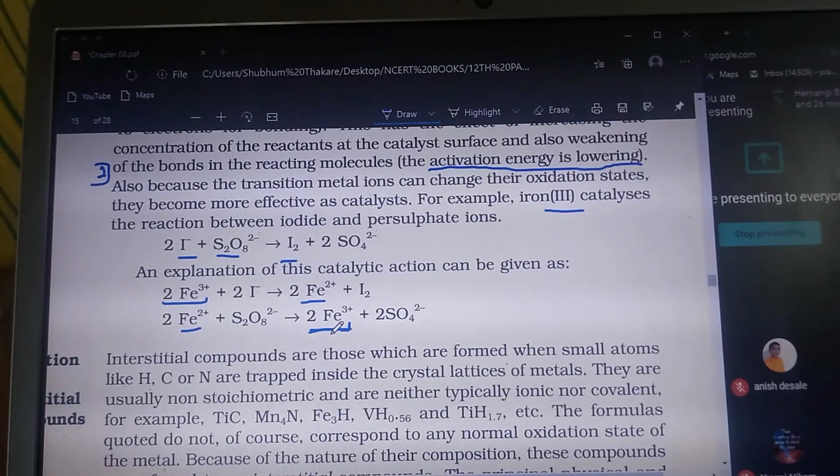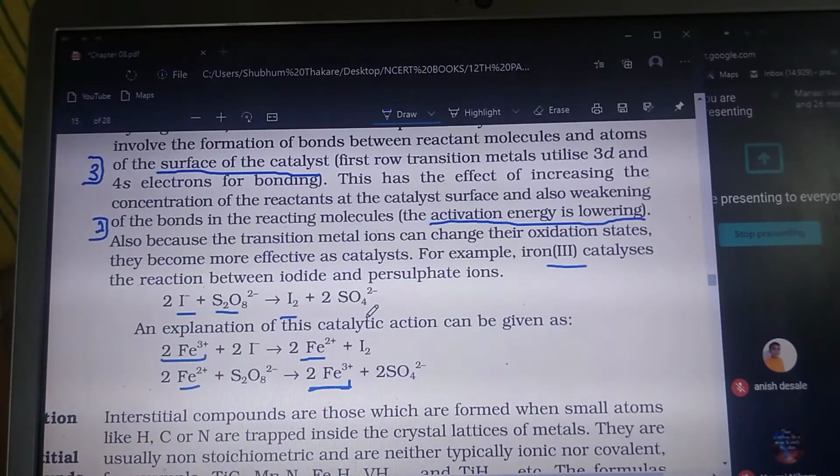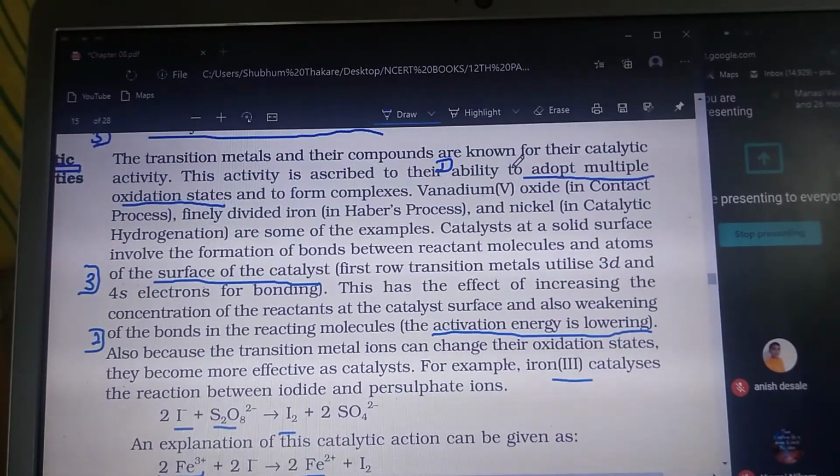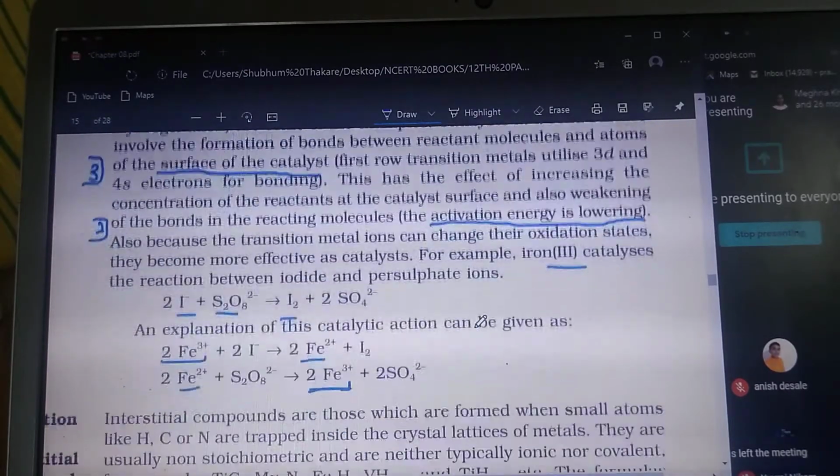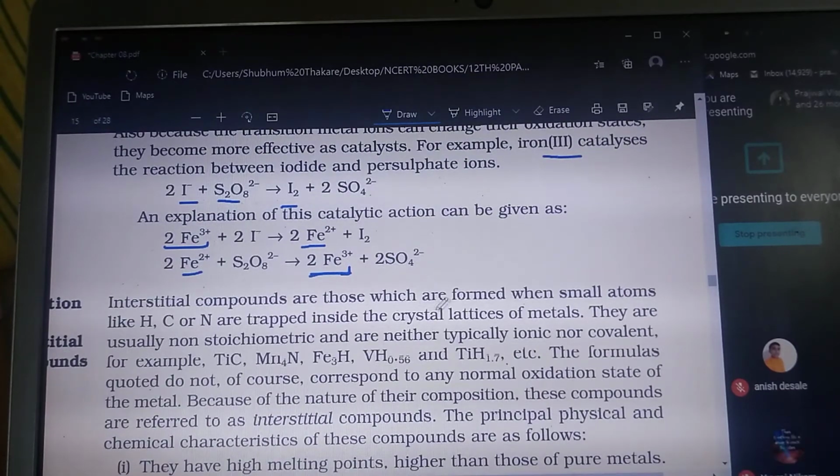So in this way the catalysts are going to adopt multiple oxidation states. As a result, the transition metals are acting as a catalyst. The main important points are the adoption of multiple oxidation states due to the incompletely filled d orbital. The second thing is the surface area of the catalyst is more, and the third thing is that the activation energy is lowered by the catalyst. So these 3 points you have to mention while explaining the catalytic properties.